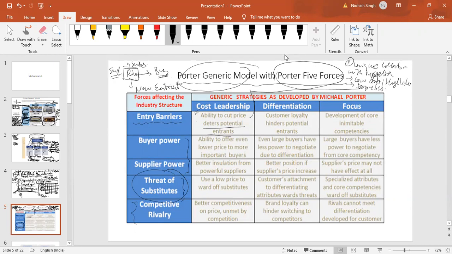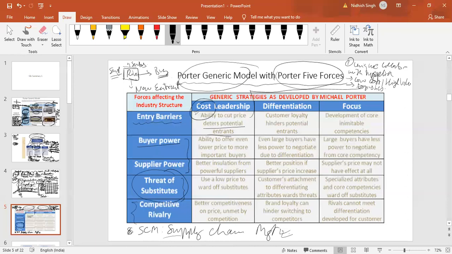If you are already a volume provider, you would have choked the entire supply line. Supply chain management, SCM, you also need to consider. You don't have them freed up, so new entrants cannot enter and use them. Next, buyer power: ability to offer even lower prices to more important buyers. You are already at a competitive edge.